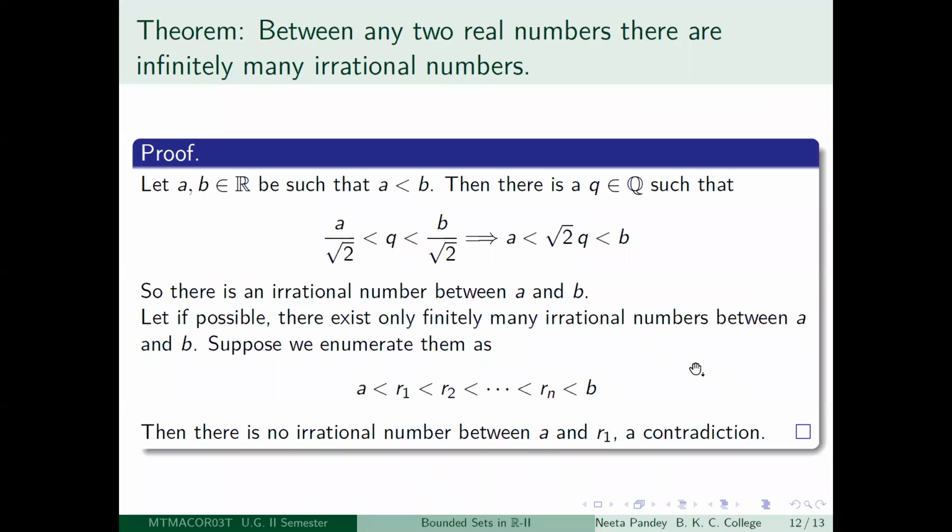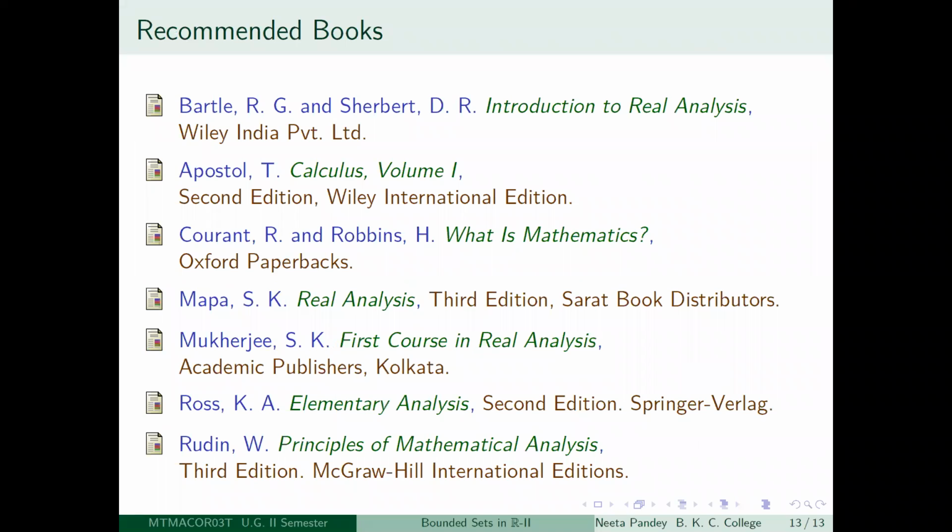So you have proved a very crucial result. That is, Q is dense in R, meaning between any two real numbers there is a rational number, and using that you have also proved that between any two real numbers there is an irrational number. So this is a point at which we can stop this lecture. In the next lecture we will continue discussing some more properties of real numbers.